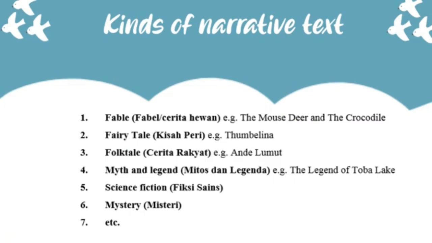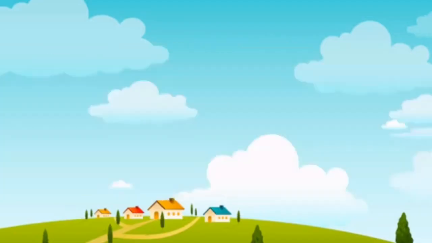These are some kinds of narrative text. The first one is fable. The second one is fairy tale. The third one is folk tale. The fourth one is myth and legend. The fifth one is science fiction. The sixth is mystery, and etc.